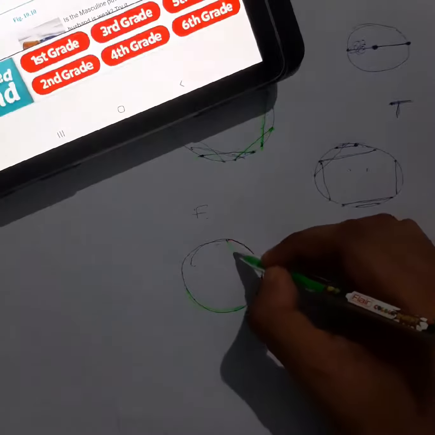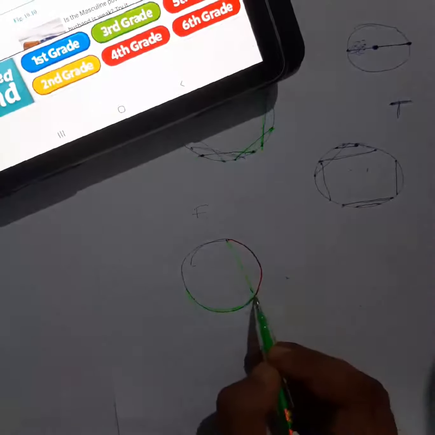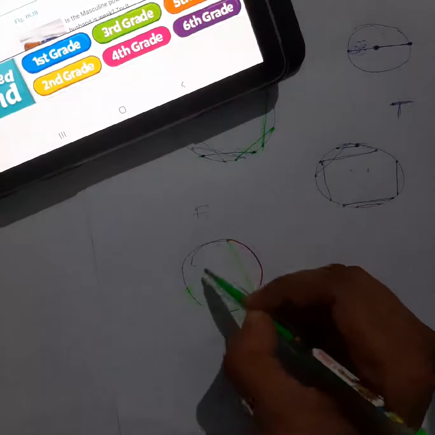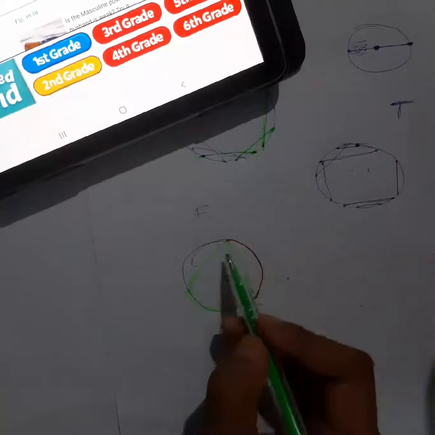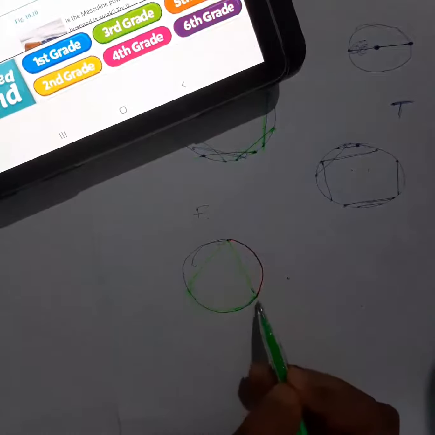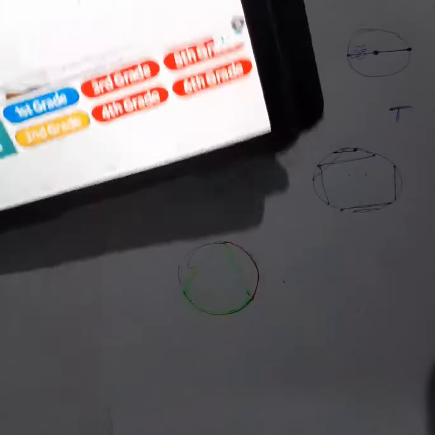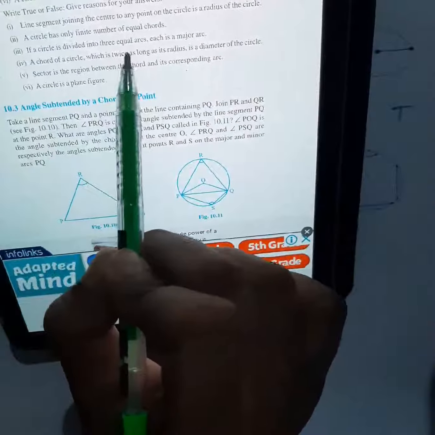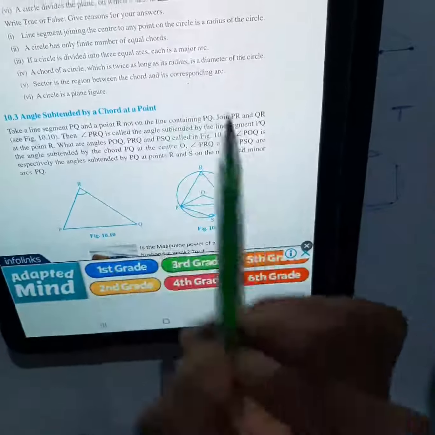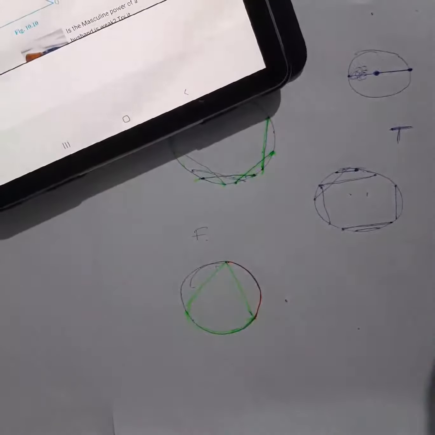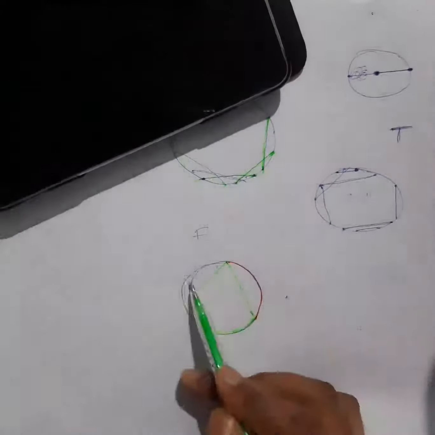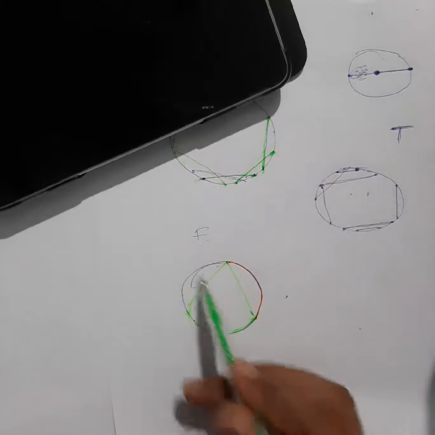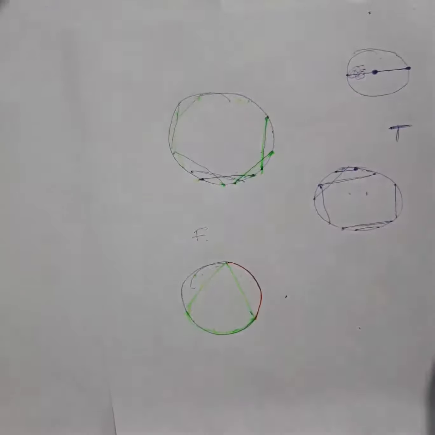Now if I draw a line here, join this to end, this to end, and this to end, then you can see this arc, this arc, this arc will be same, right? So they are asking you, if a circle is divided in 3 equal arcs, each is a major arc. Is it possible? Each arc which you are making will be a major arc.